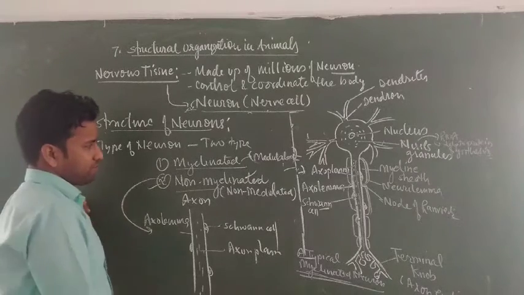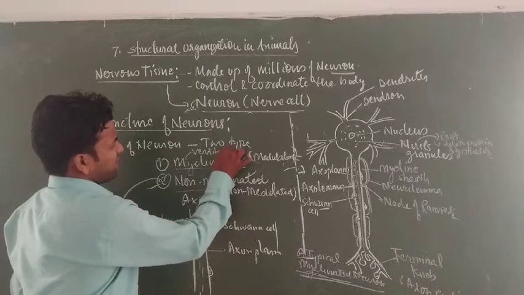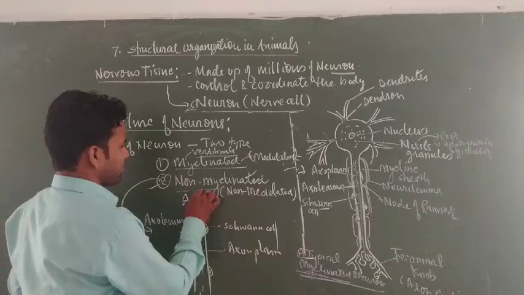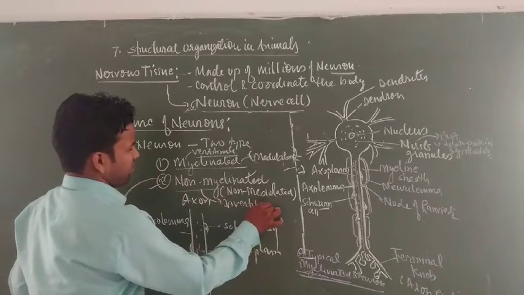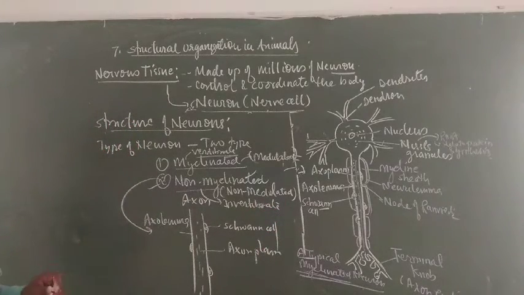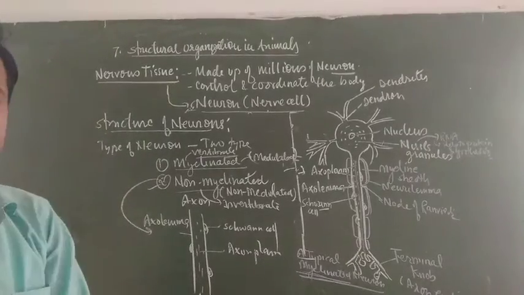This type of neuron is present in vertebrates, generally all types of CNS and PNS, but non-myelinated neurons are generally present in invertebrates. So this is a basic difference between myelinated as well as non-myelinated neurons.